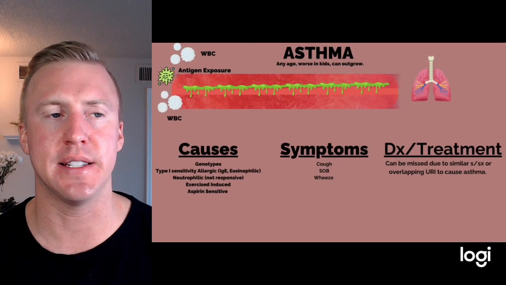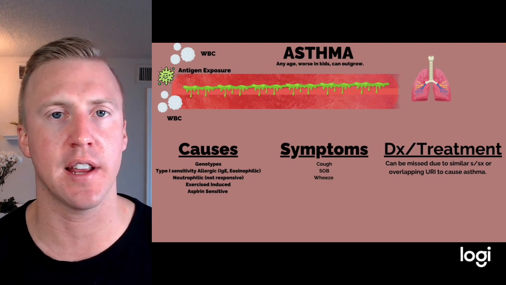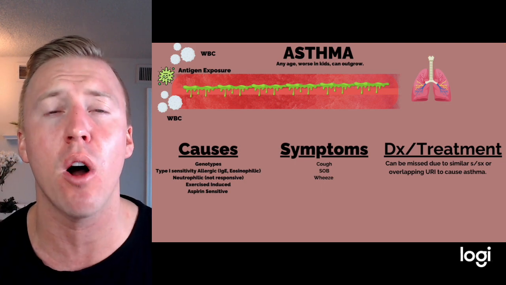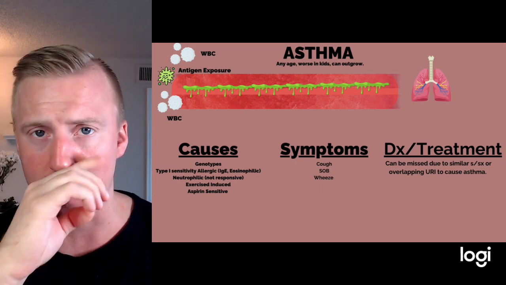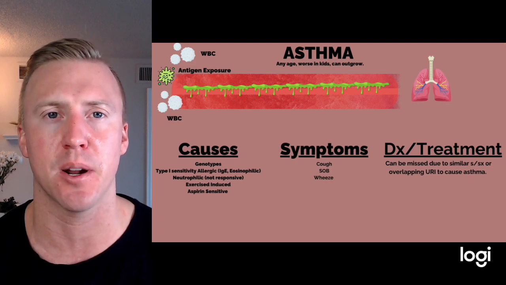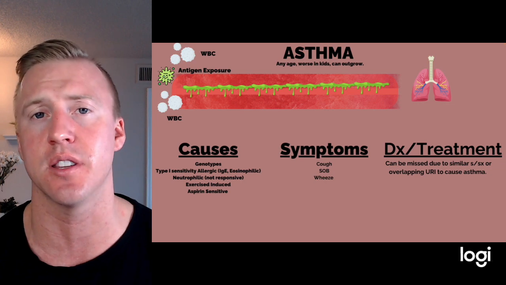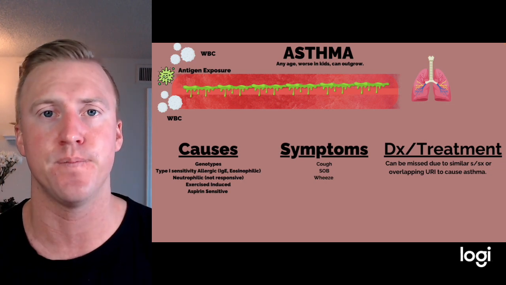Now, asthma is a little bit different. Asthma can happen at any age, but it's going to be worse in our kiddos. The reason for that is we know the diameter of the bronchioles and bronchi are already smaller, meaning we already have less air moving. Anything to get in the way of that bronchiole is going to make a lot bigger symptoms in our patients. That's why we always worry about respiratory issues in kids. They naturally will just look worse and get sicker because that diameter is smaller.